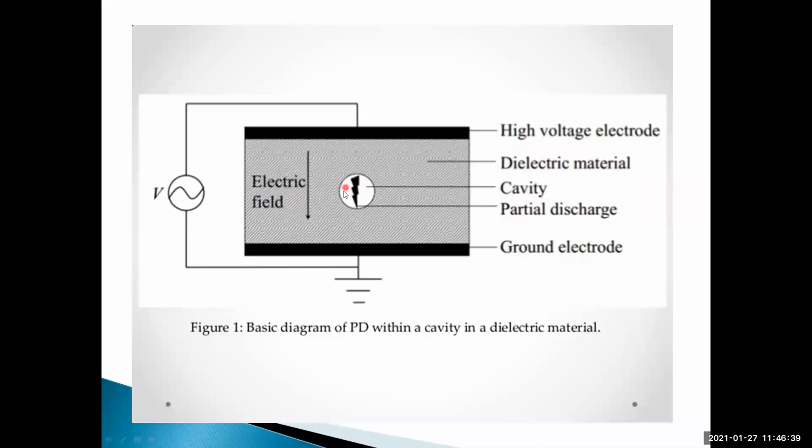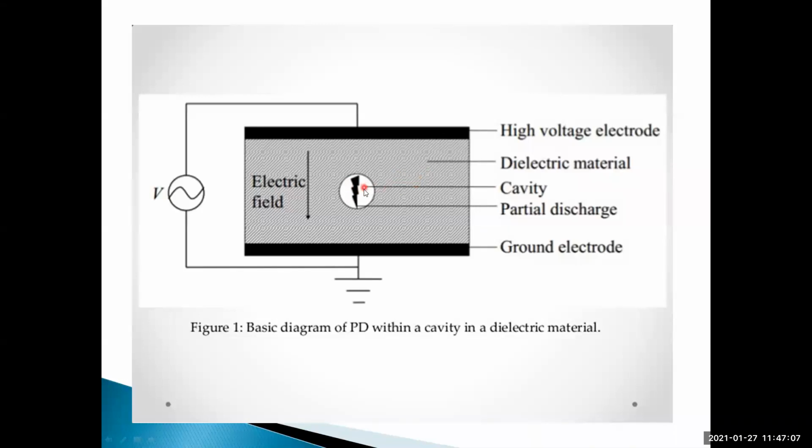Understood? That is called a cavity or void. Its permittivity is very much less than that of the dielectric material. For example, the cavity permittivity is epsilon 1 and the dielectric permittivity is epsilon 2, then epsilon 1 is less than epsilon 2.